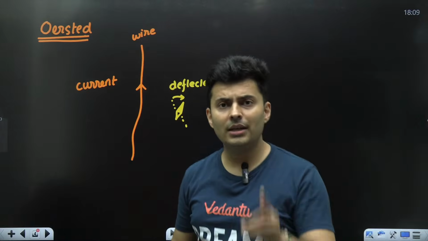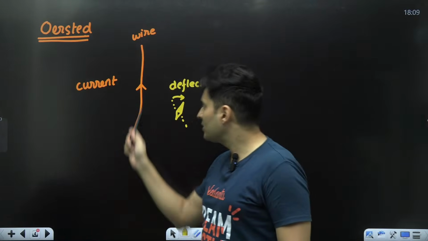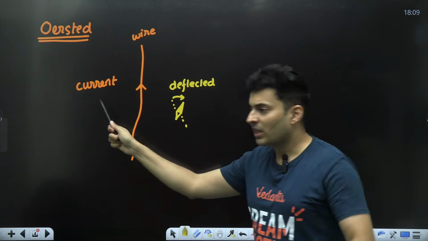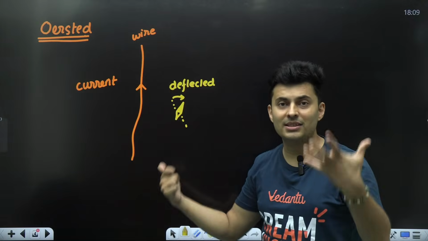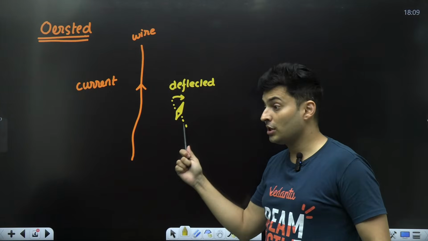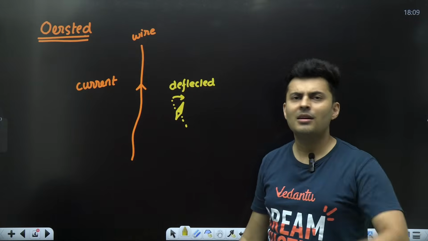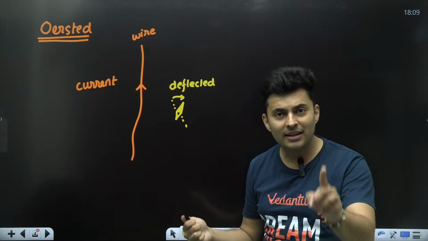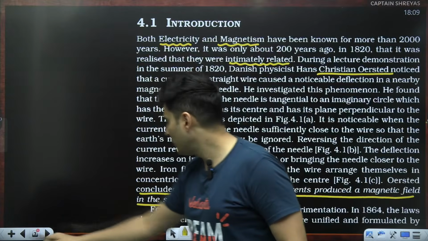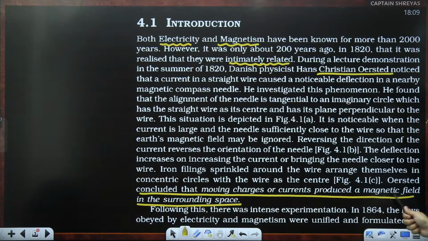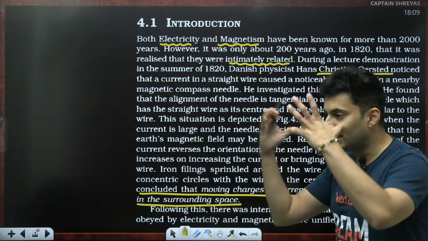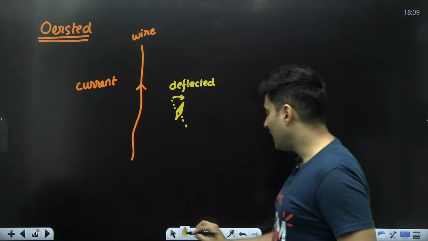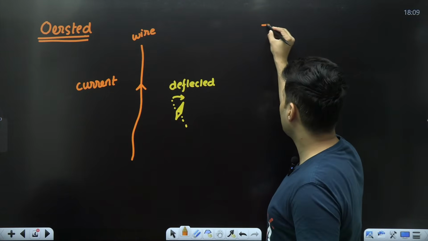So that's why he thought, when charges move in a wire, when motion of charges occurs, then there must be some magnetic effect which is happening, because of which this magnetic needle got deflected. Otherwise, if there was no current, this needle did not deflect. So hence, he concluded that moving charges or current produce a magnetic field in the surrounding space. Then what he sees is that, so these are the conclusions.